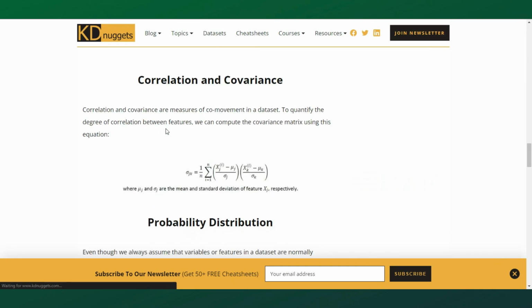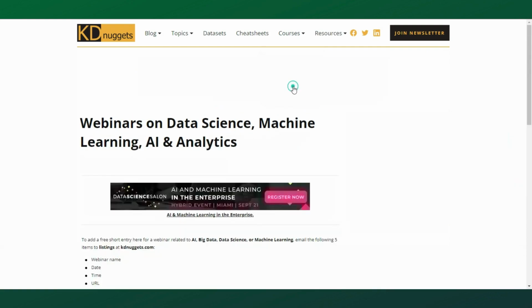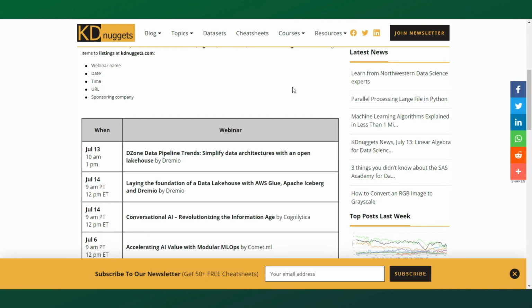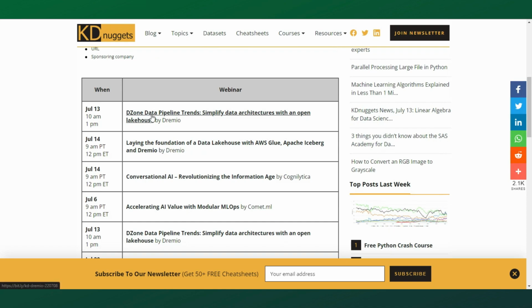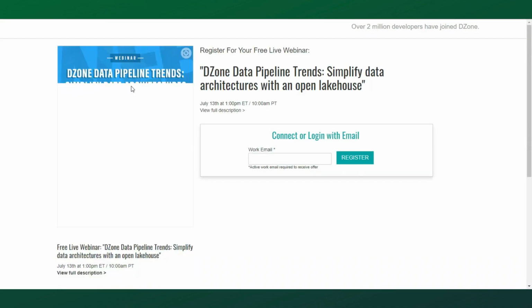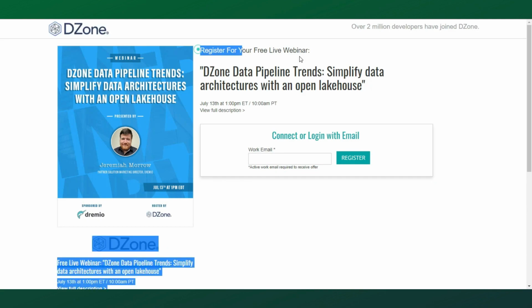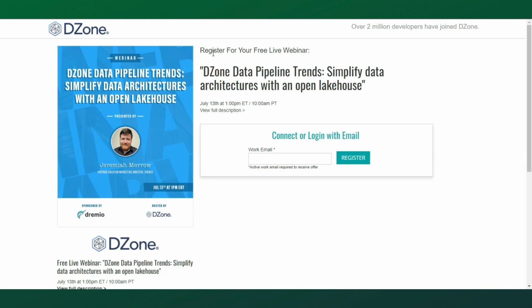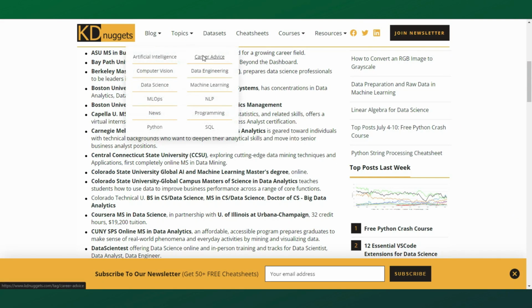KDnuggets not only provides tutorials and code on their pages, they are also conducting free webinars related to machine learning and data science in partnership with DZone. So you can go and check those free webinars that are really useful to grow your data science knowledge. Apart from these technical things, they are providing career guidance on data science and a step-by-step procedure to land your first data job. So make use of those contents as well.